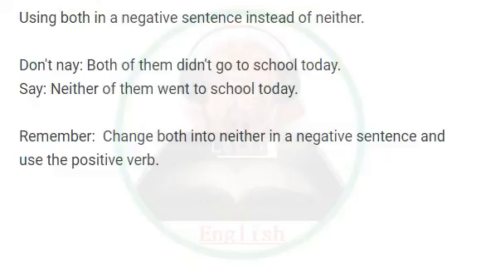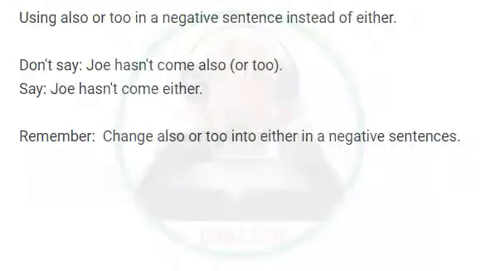Using both in a negative sentence instead of neither. Don't say, both of them didn't go to school today. Say, neither of them went to school today. Remember, change both into neither in a negative sentence and use the positive verb. Using also or too in a negative sentence instead of either. Don't say, Joe hasn't come also or too. Say, Joe hasn't come either. Remember, change also or too into either in a negative sentence.